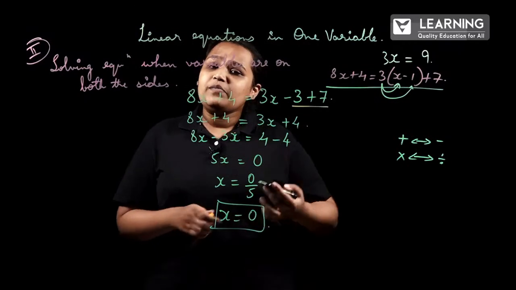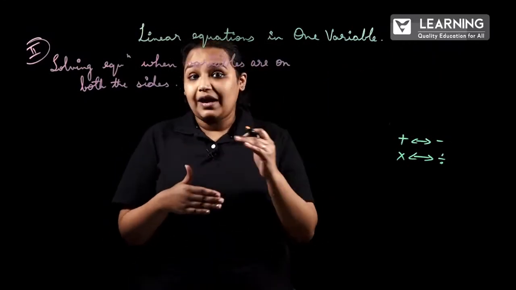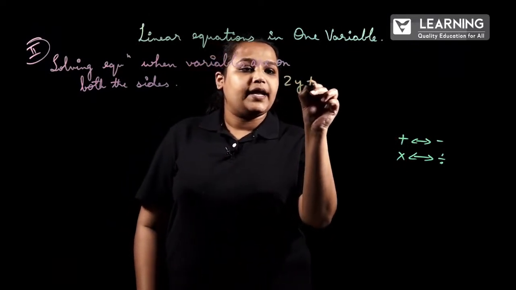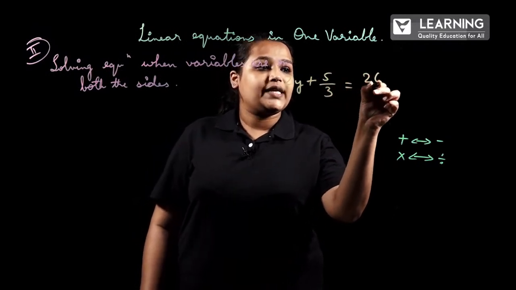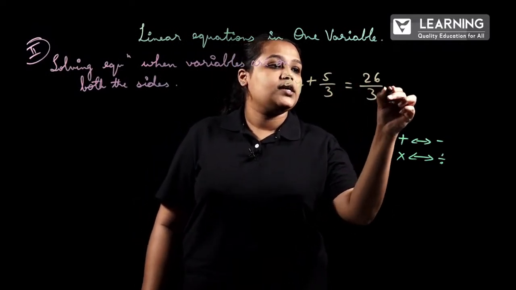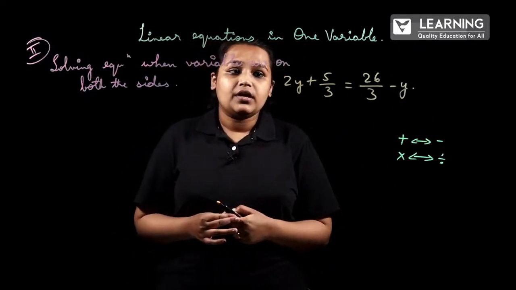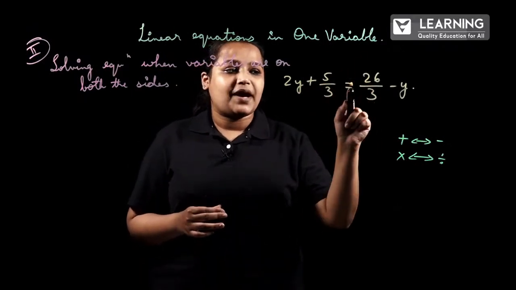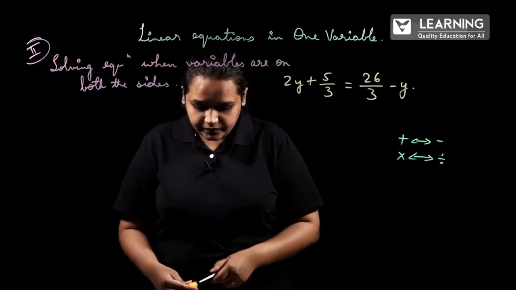Let us take one more example. The second question which I will be taking from the exercise is 2y plus 5 by 3 is equal to 26 by 3 minus y. So here is the question, 2y plus 5 by 3 is equal to 26 by 3 minus y. So what we have to do?